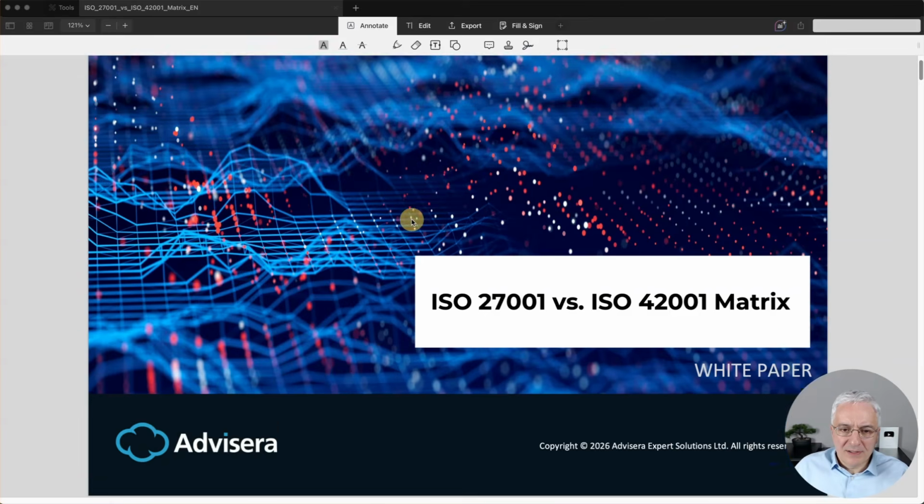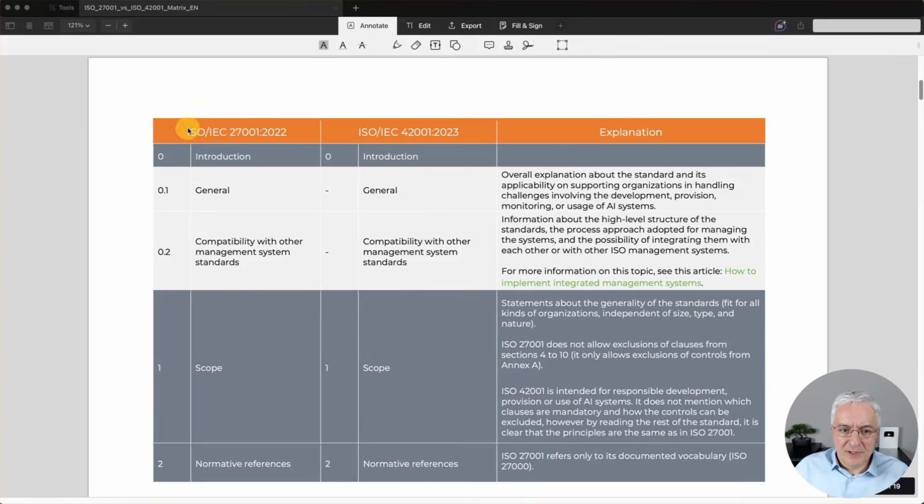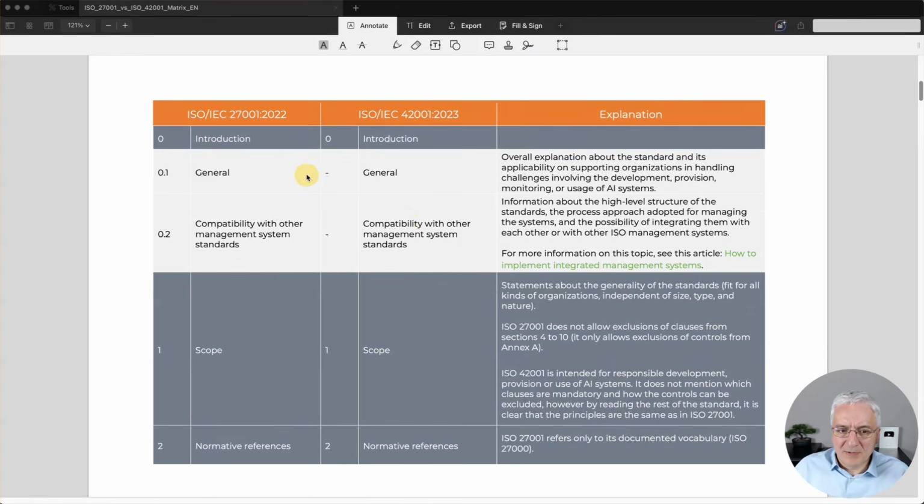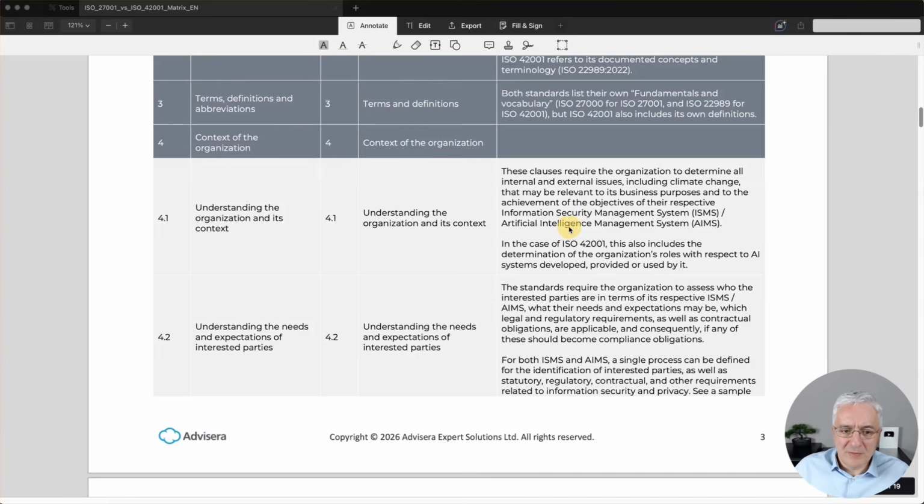Okay, this is how the PDF document looks like when you download it, and as you will see here in this column are displayed the clauses from 27001, and in this column clauses from 42001. And as I already explained, the general structure is basically the same, but every now and then you will see that some clauses are a little bit different. And here in this column explanation, you will see an overview of basically what these clauses are saying and also what are the differences. So let's scroll down to this clause 4.1 about the context.